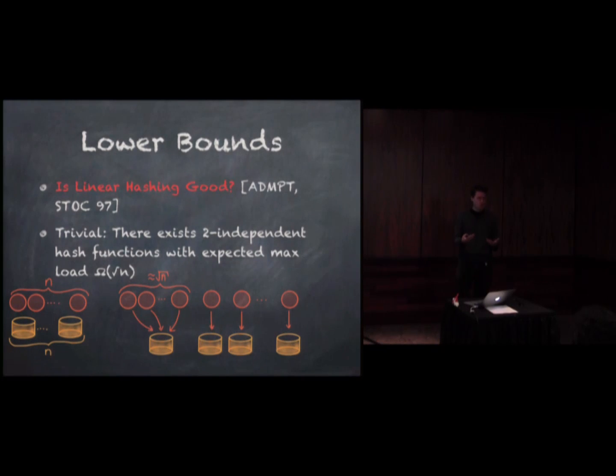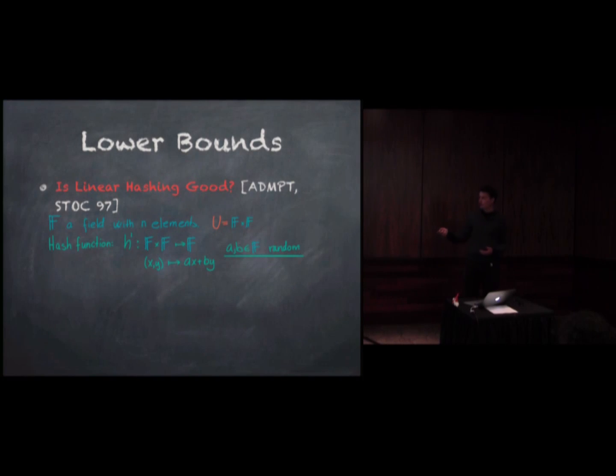So we need to use more than this h of x, ax plus b. We know it's two independent, but we need to show something more about it if we want to get any better results. And this is kind of the only property that we ever used for linear hashing. So that's an indication that this square root n might be the right thing. Another thing, which is maybe a stronger